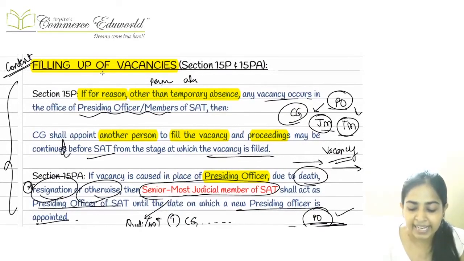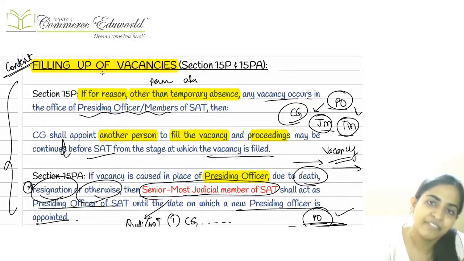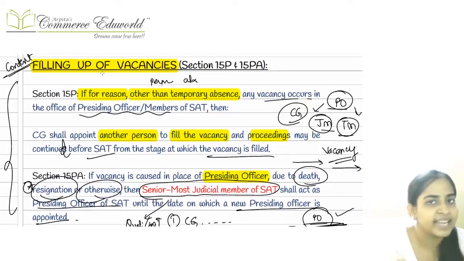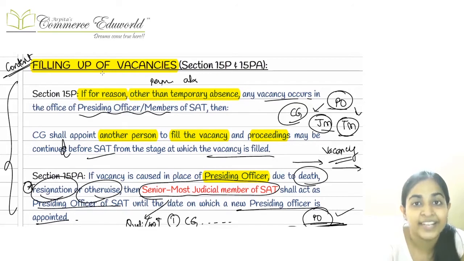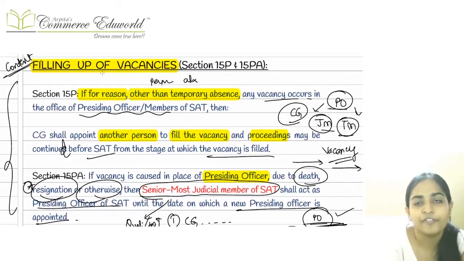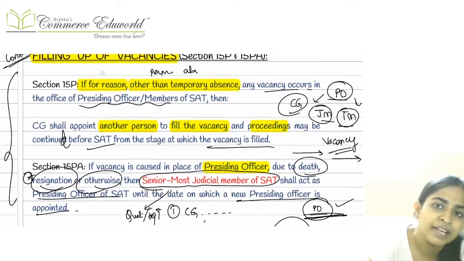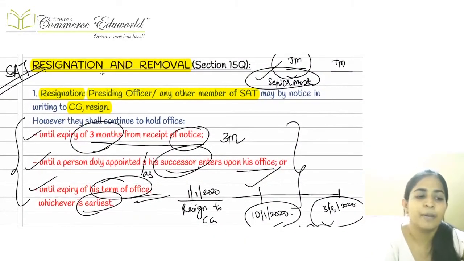Right, now suppose if there is any permanent absence in the place of presiding officer, judicial member, technical member, then in that case that vacancy will be filled by the central government. There is no problem in that. But if there is any gap in filling that particular vacancy in the place of presiding officer, then for the meanwhile till the new person comes into the office, the senior most judicial member is going to act as the presiding officer of the SAT. Okay, the senior most judicial member is going to act in the office of the presiding officer.